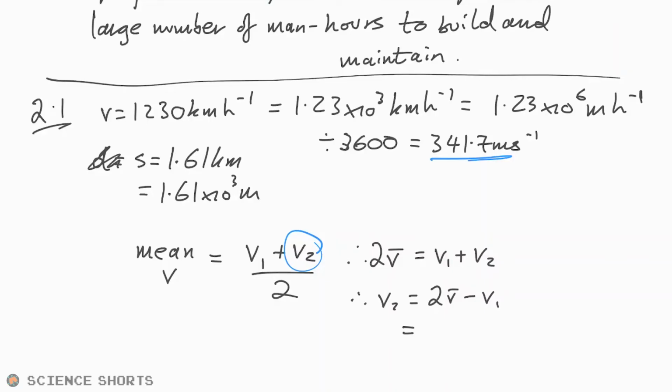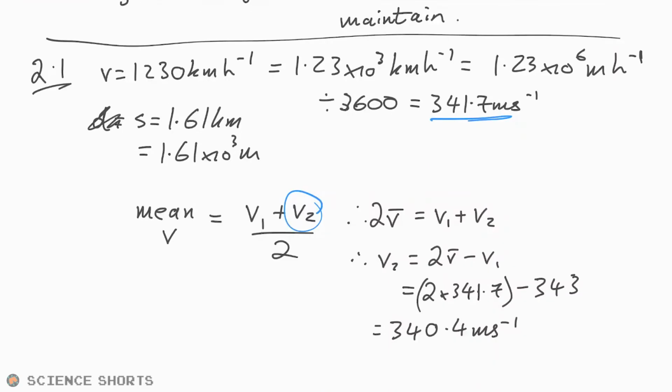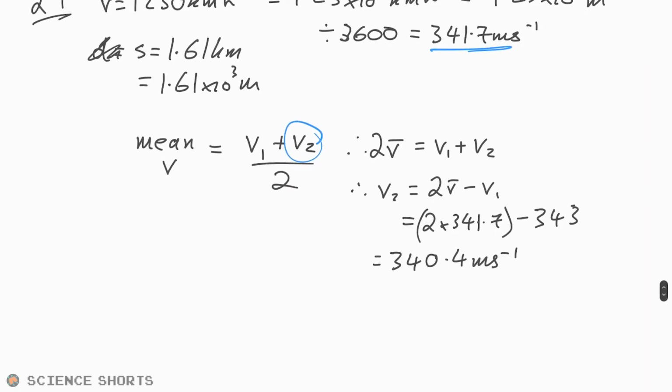You don't need to go through this whole rigmarole, do you? But whatever. So it's just going to be that 2 times 341.7 minus 343. And that gives us 340.4 meters per second. I don't know why they've got 340.3 in the mark scheme. That's going to be rounding error. They've probably just kept the 0.66666 in their calculator there. But whatever, we'd get the mark for this.